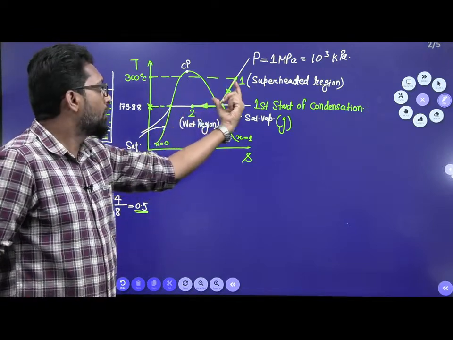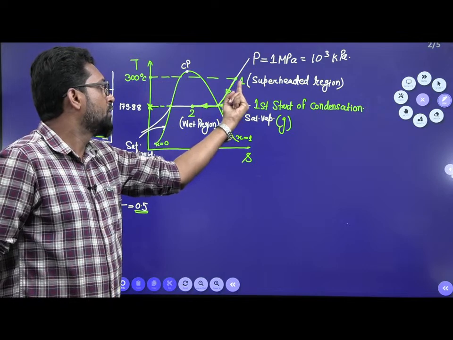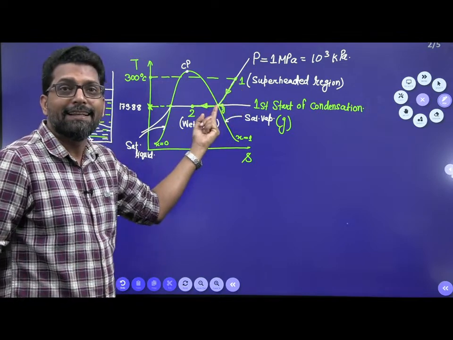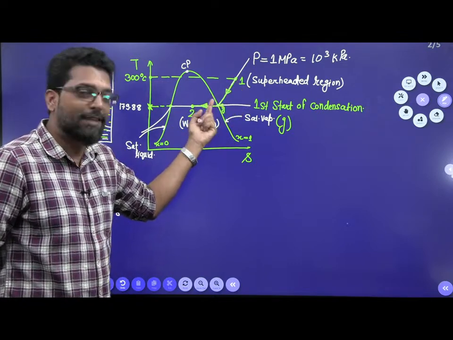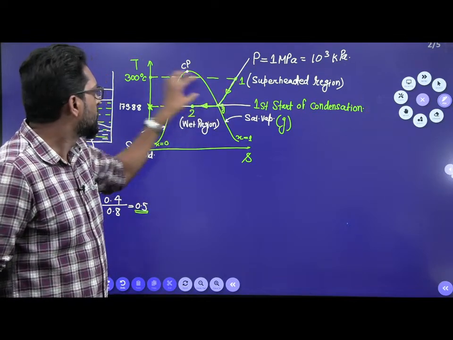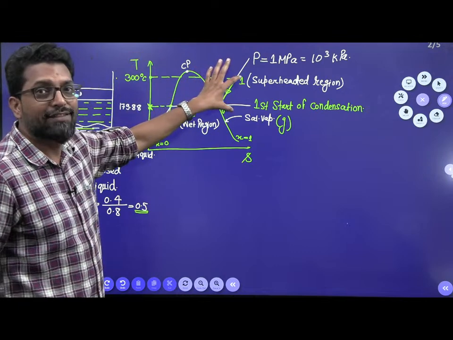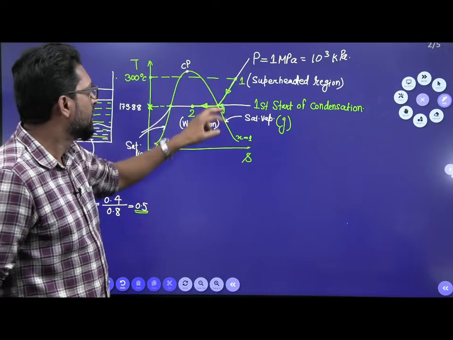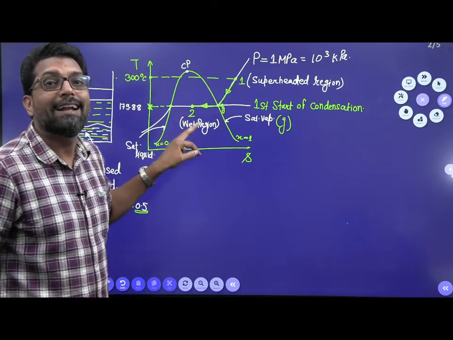The part of the rejection of heat from 1 to G is latent heat. No, sensible heat. Why? Because the temperature will change. So the temperature drop is due to sensible heat rejection. From G to 2, there is a latent heat rejection.